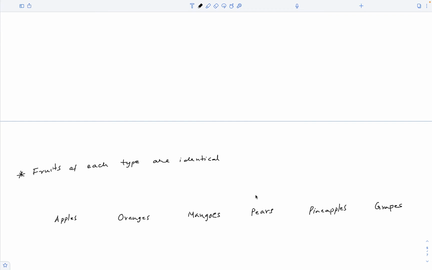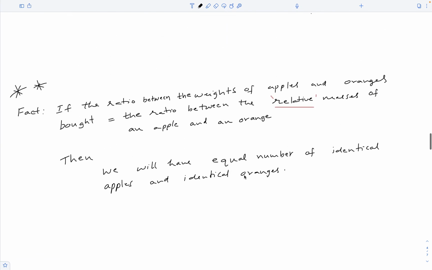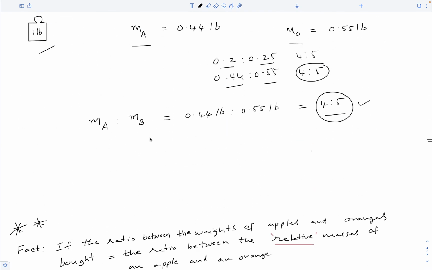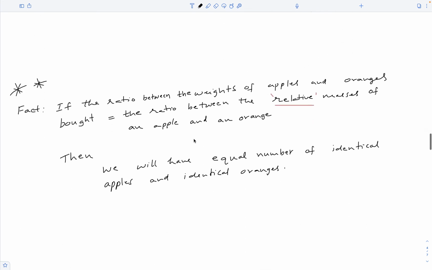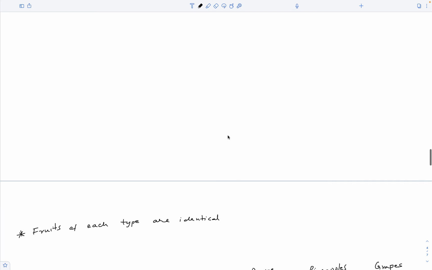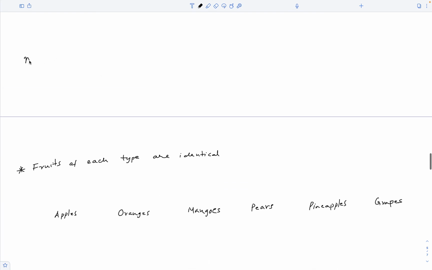Now, we already figured out a rule to be able to do this. If we know the ratio between their relative masses, then we know how to buy them in equal numbers. So, if you want to buy equal number of, say, mangoes and pears, all we need is the ratio between their relative masses measured using some reference.